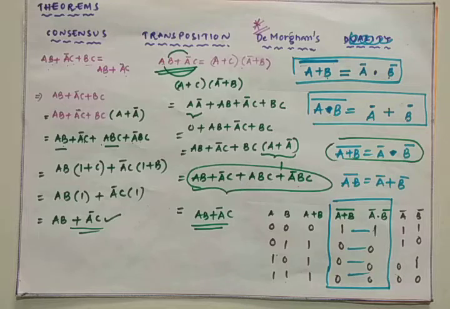Likewise, you can verify the other form of De Morgan's law also. Then we have to discuss one more theorem, that is called the duality theorem. The duality theorem is very simple. It is simply the replacement of OR logic by AND logic, and 0 by 1 and 1 by 0. This theorem is also very important from the examination point of view.